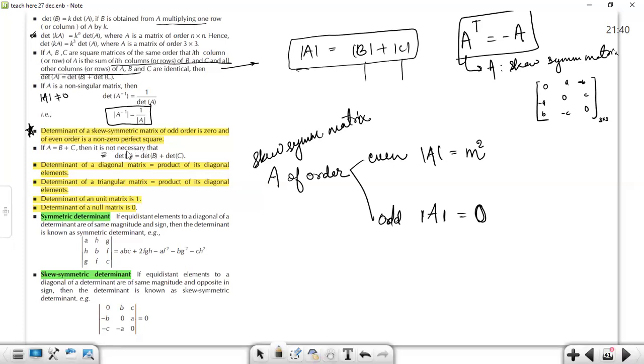It may happen, but it's not necessary when a matrix is written as the addition of two matrices. Earlier it was happening because only one row or one column was getting expanded. See, it is mentioned that the ith column of A is the sum of the ith columns of B and C. It's specifically talking about the ith row.